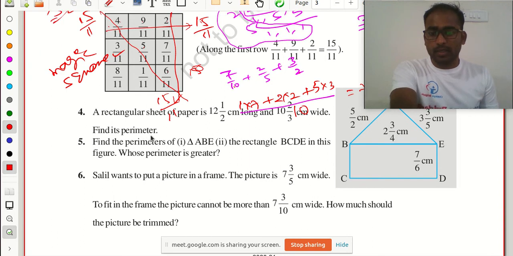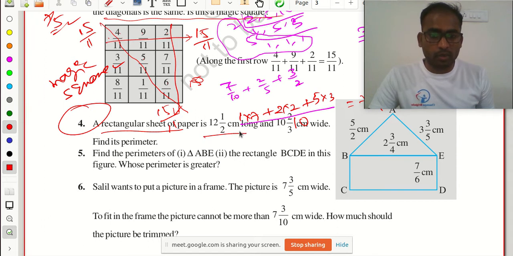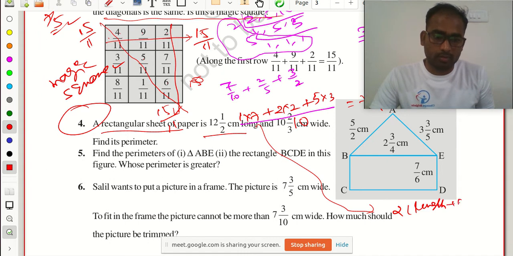Here one rectangular sheet of paper is there, its length is 12.5 centimeters and 2 by 3 centimeters is its width. Find its perimeter. How to find the perimeter of a rectangle? Two into length plus breadth, na?